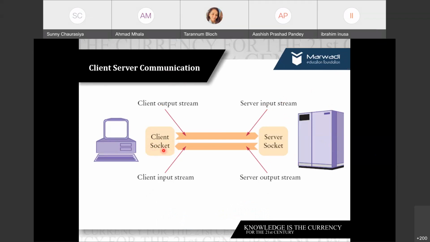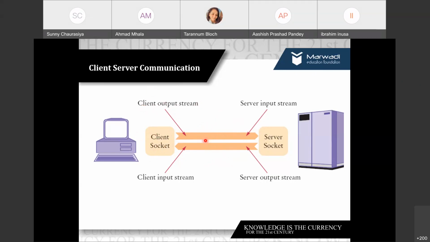So this socket should be open for the connection, because the client will send the request through the client socket, right? And as it is sending something out, the client will have a client output stream, right? This big arrow is the network, so it may be geographically dispersed.